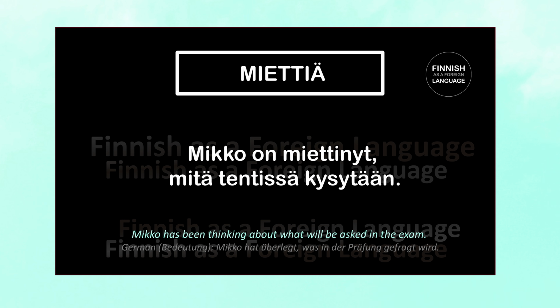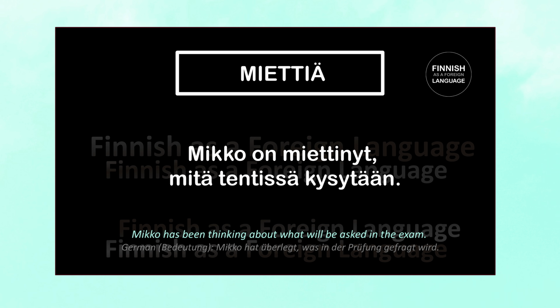Next one. Mikko on miettinyt, mitä tentissä kysytään means Mikko has been thinking about what will be asked in the exam. Let's go step by step. Mikko on miettinyt means Mikko has been thinking. Here we have the third person singular perfect tense of miettiä, and mitä tentissä kysytään means what is being asked in the exam. Mitä means what?